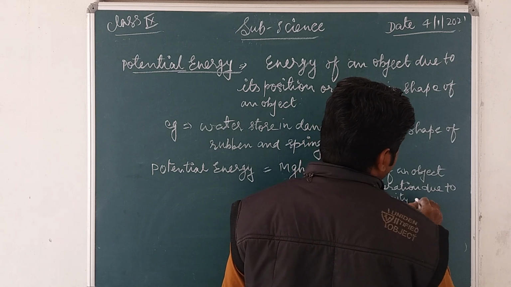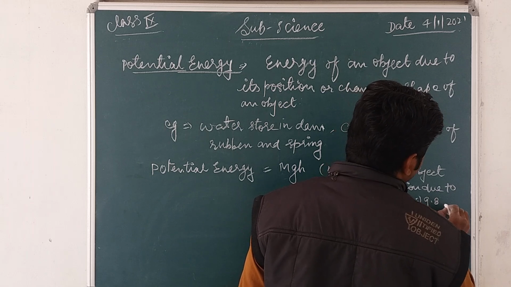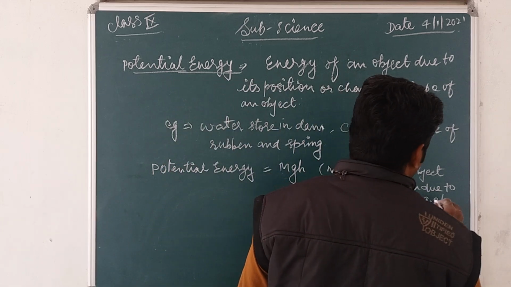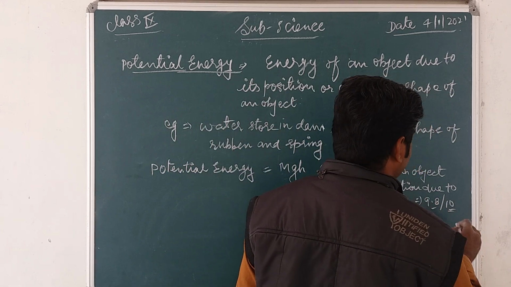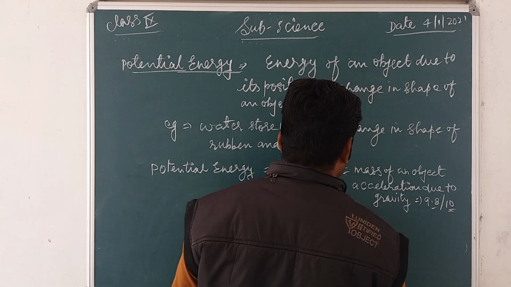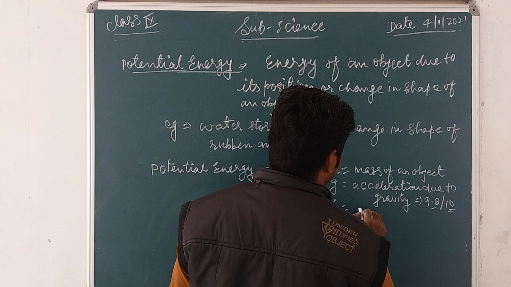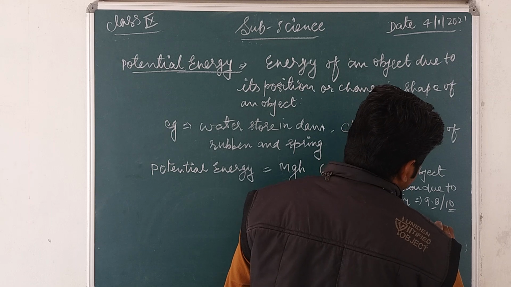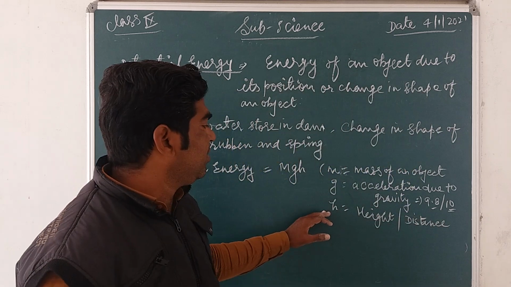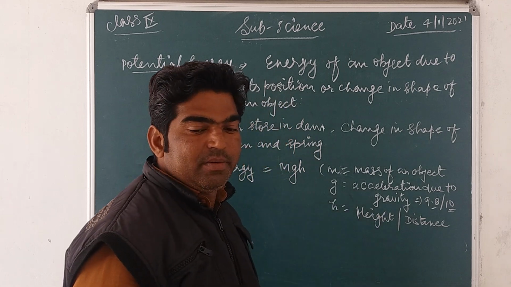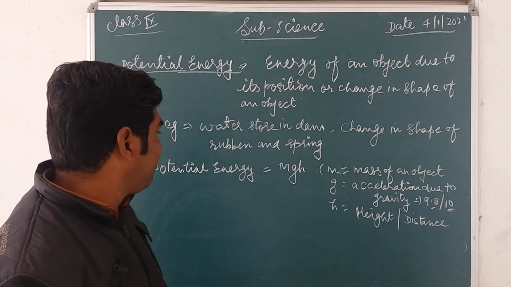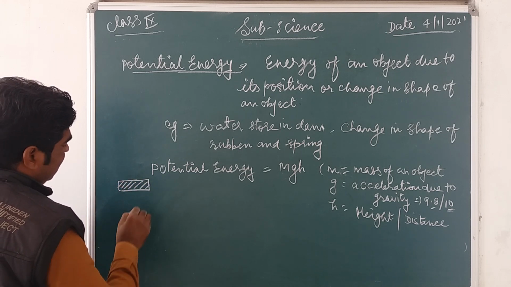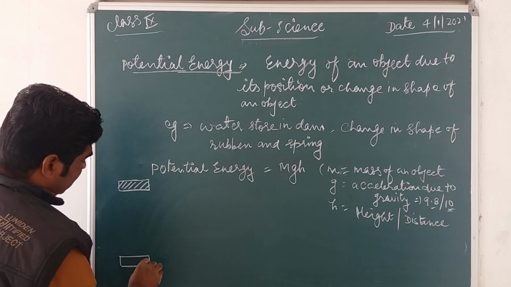That is equal to 9.8, or sometimes it is also considered as 10, meter per second square. And h means height, or you can say distance. This h is the height when we are doing work against gravity. Suppose we have a box.